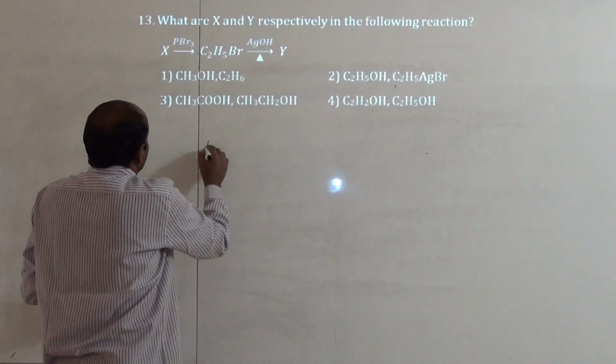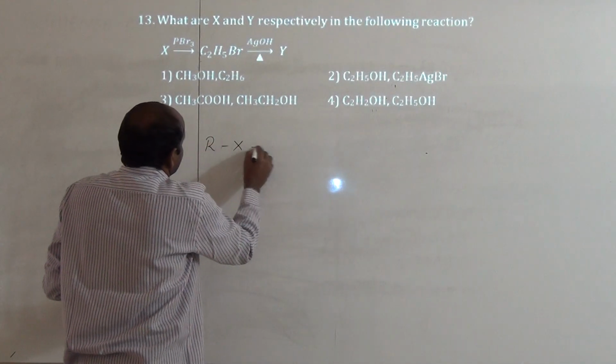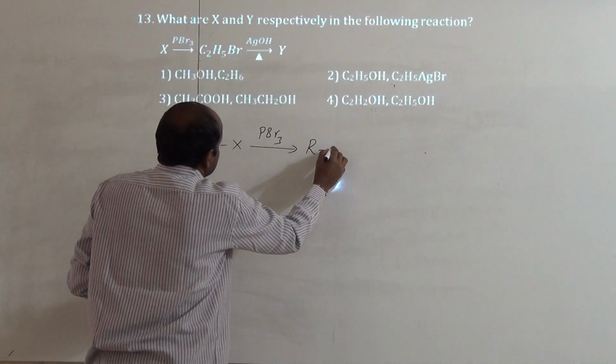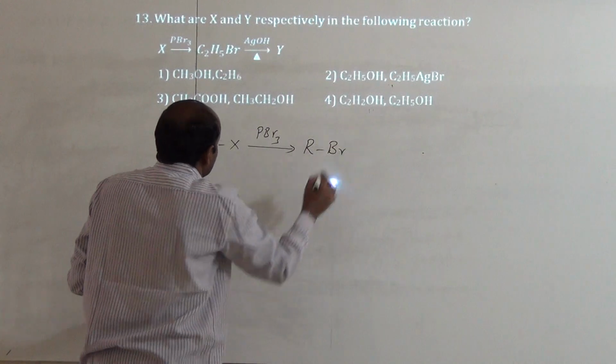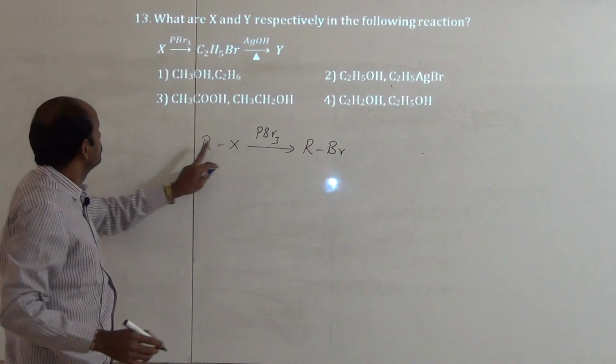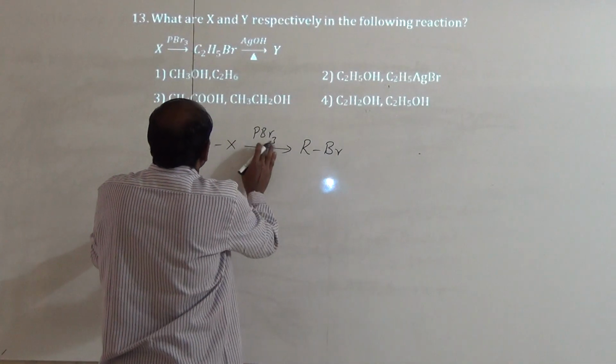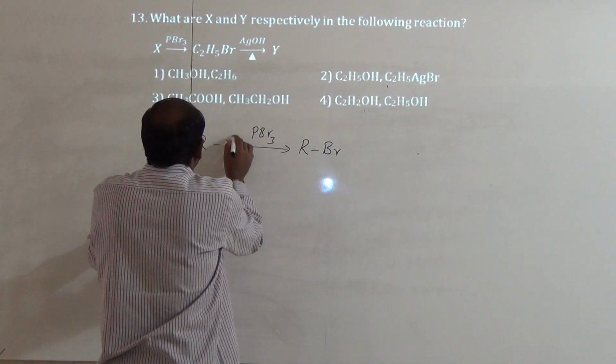So here when alcohols react with PBr3, we know that we get which one? Alkyl bromides only. So here we don't know this X.